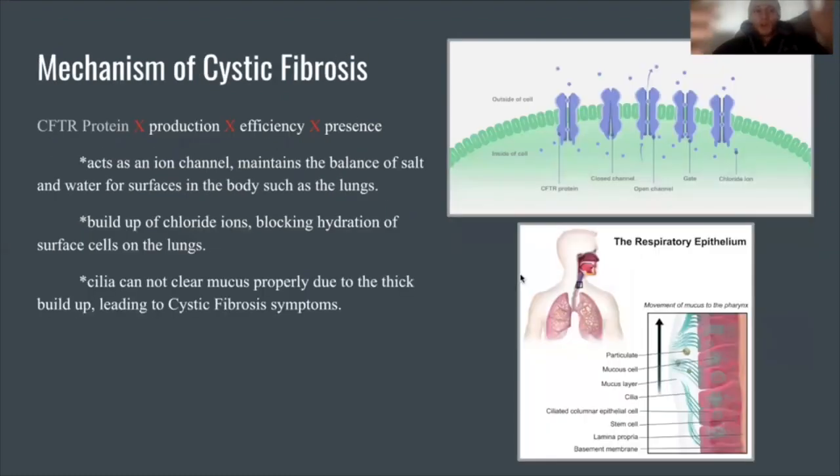Cystic fibrosis occurs when the transmembrane protein that is produced by the gene is not produced in a significant amount or is produced in a way where the efficiency of the protein itself is inhibited, such as a shape change, or if the protein is not produced at all. This transmembrane protein acts as an ion channel and helps maintain the balance of salt and water throughout the body, which is very important on a cellular level.